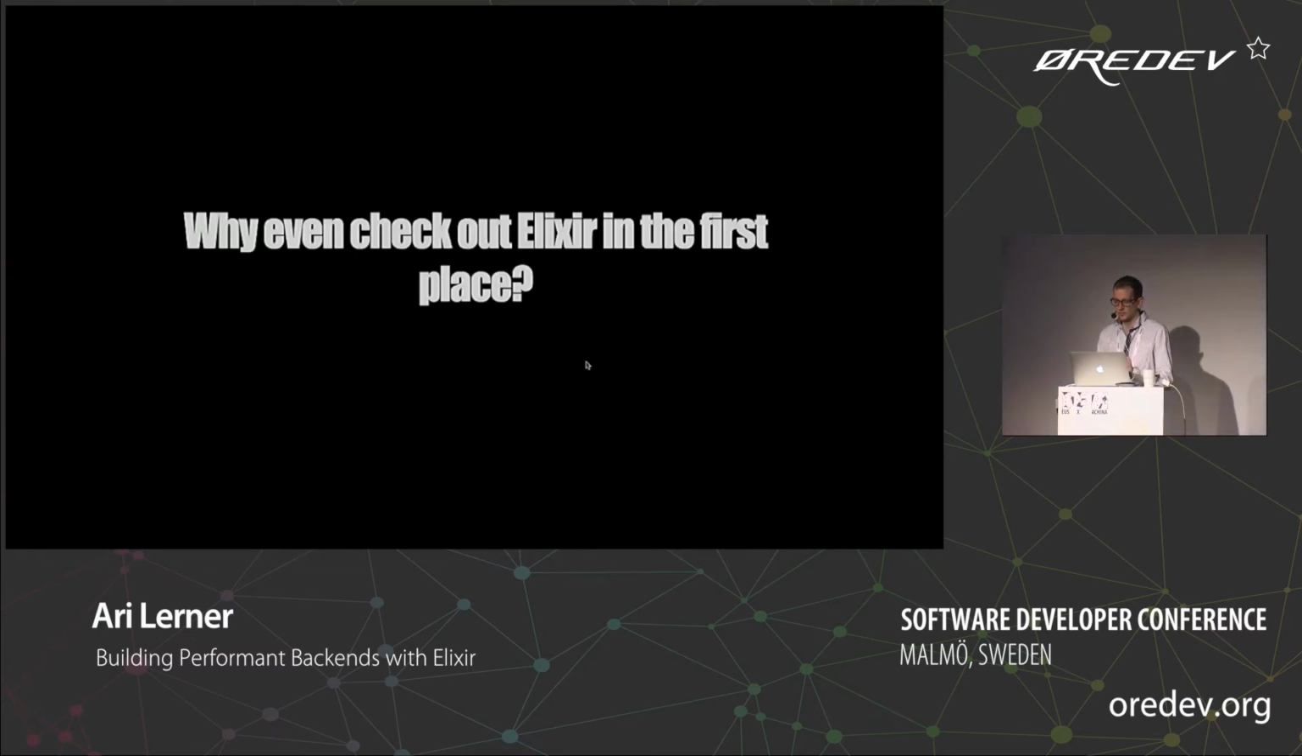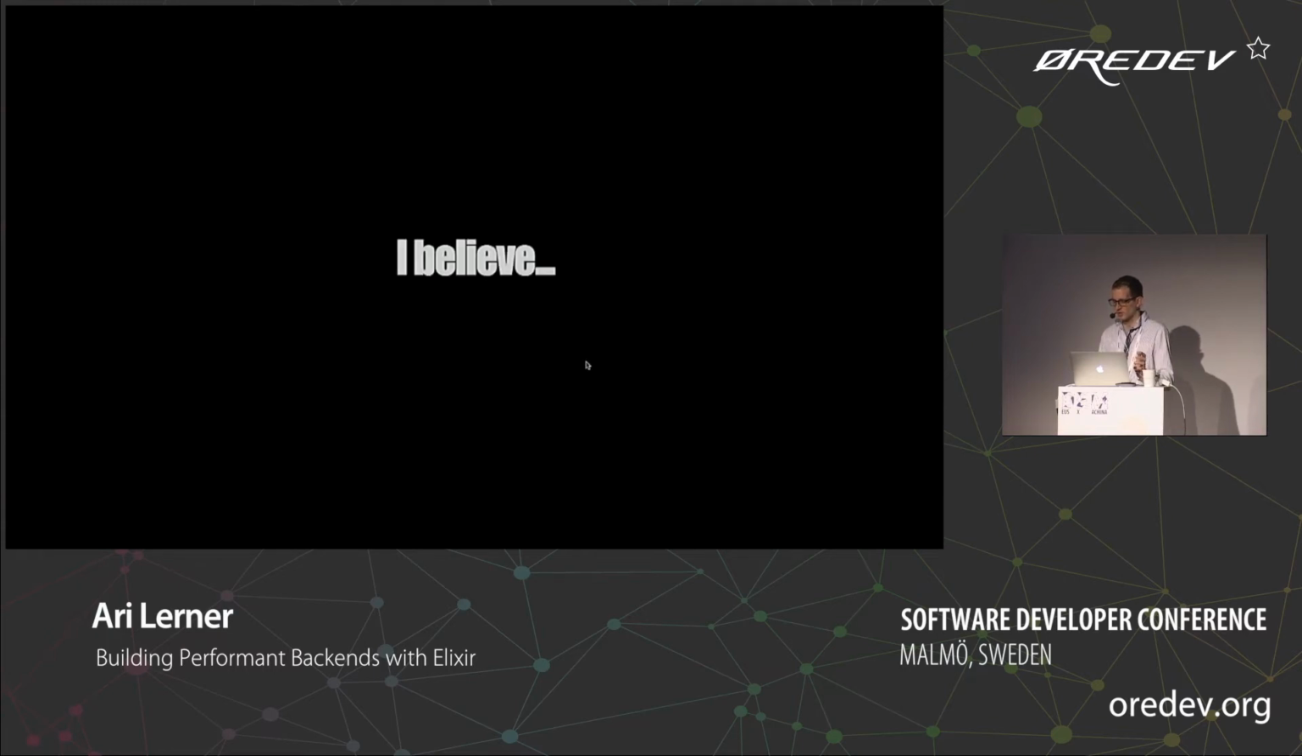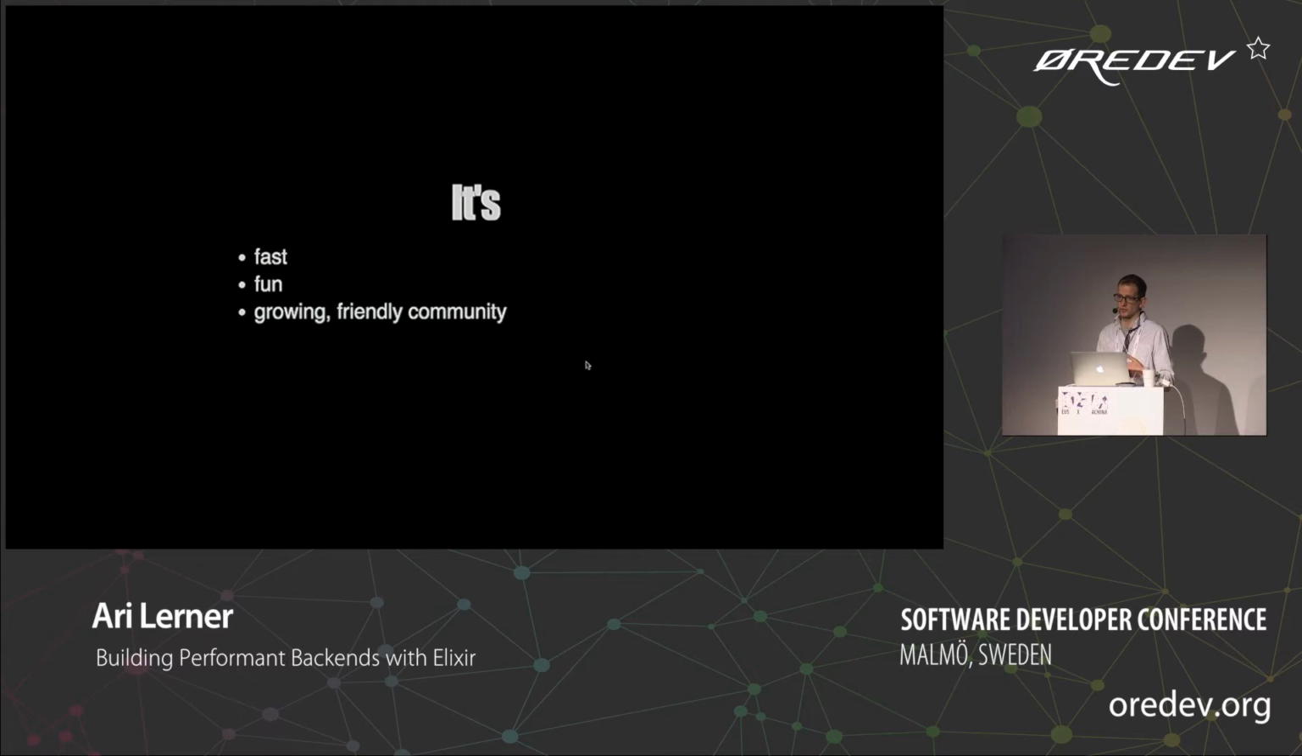Okay, so why even check out Elixir in the first place? Well, I believe it might come as a surprise to you that Elixir is the next Ruby. Elixir itself is super fast, it's performant, it's fun, the community is awesome. I helped co-found a thing called Elixir Bridge, where we have open source curriculum. It's up on GitHub if you want to see it, or elixir.bridgefoundry.org.